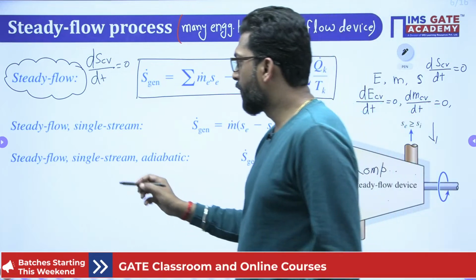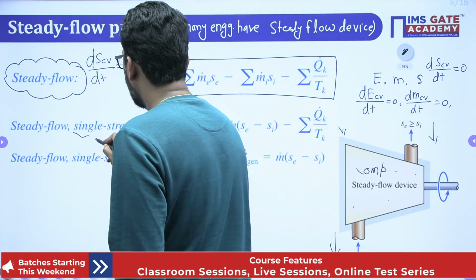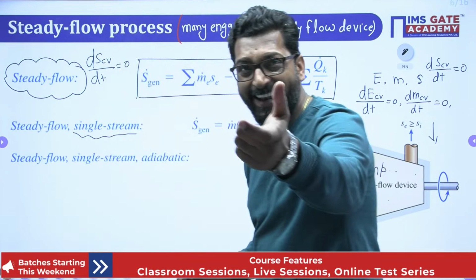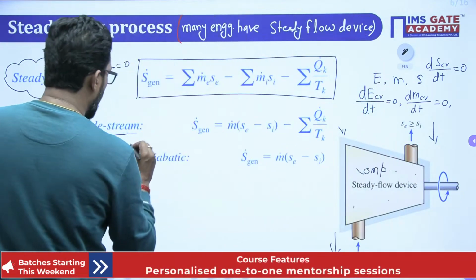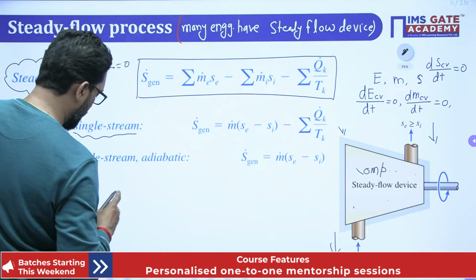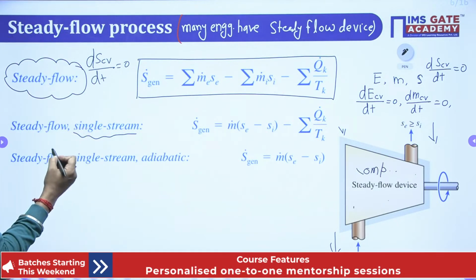Now, steady flow, single stream. What is single stream? Single stream means one inlet, one exit. Beta, this is very important. What is the mass balance?